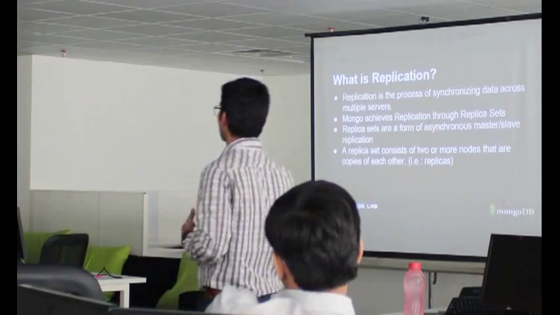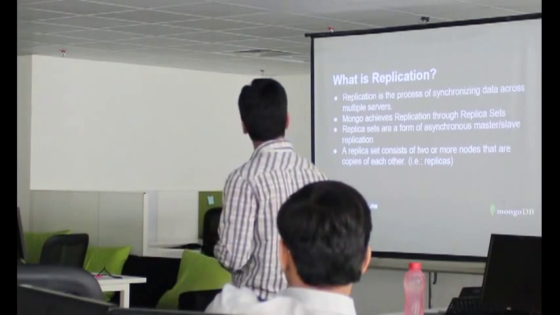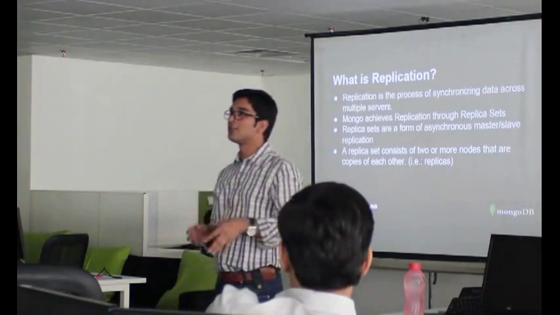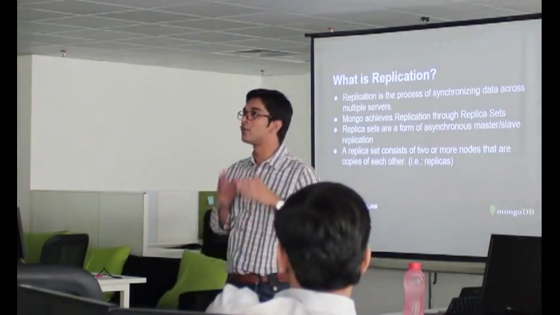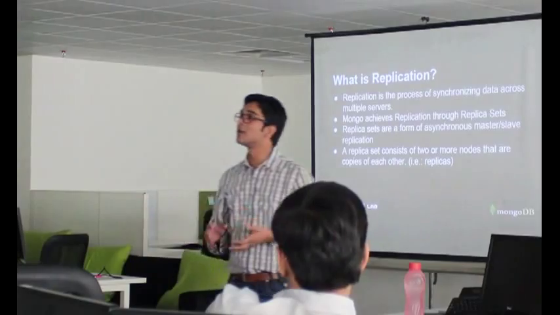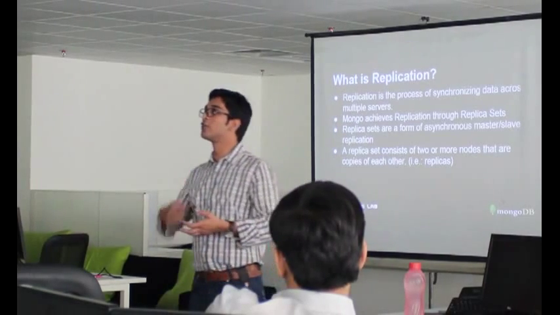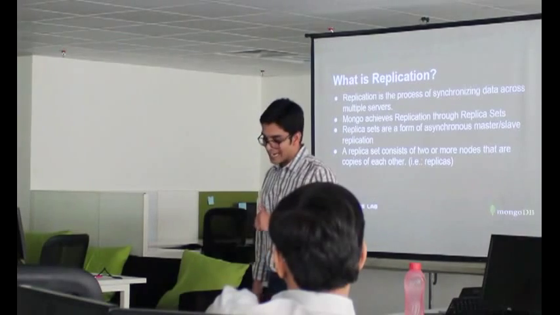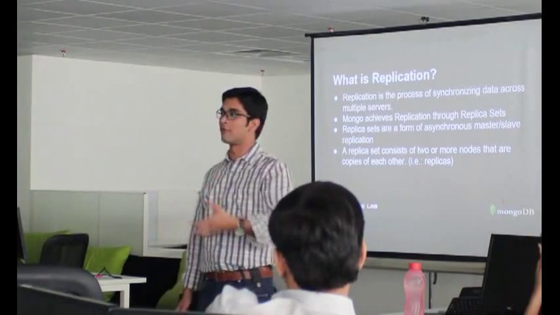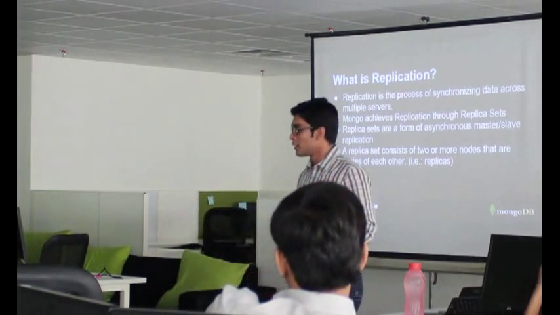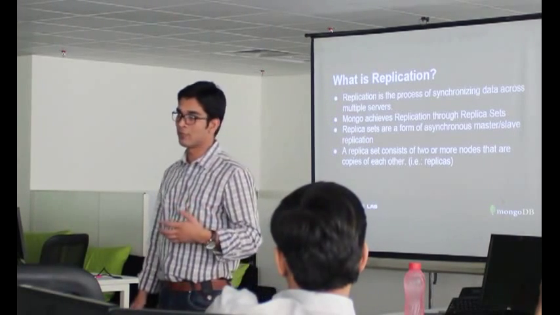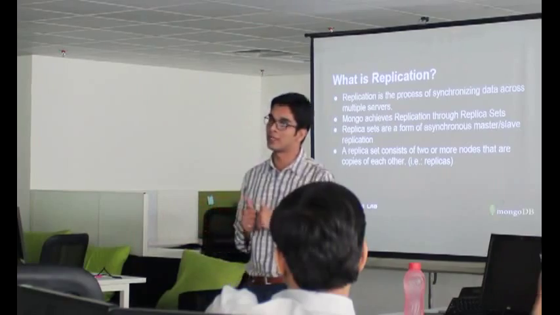Let's come to replication. Replication is a process of synchronizing data across multiple servers. So sharding is dividing your data into different servers, and replication is cloning your data into different servers. So what do we achieve by doing the replication? I think everybody has heard about master-slave configuration, correct? But master-slave configuration has a lot of pitfalls as well. That is what replication has covered.